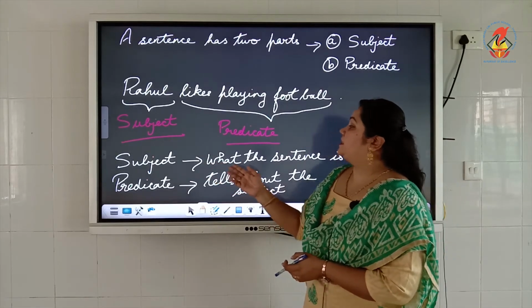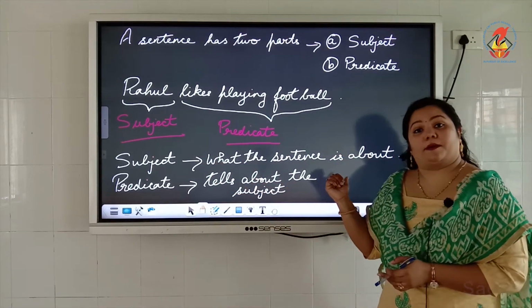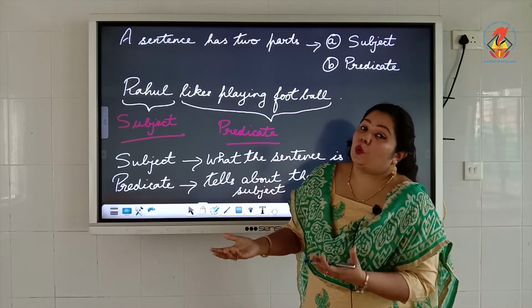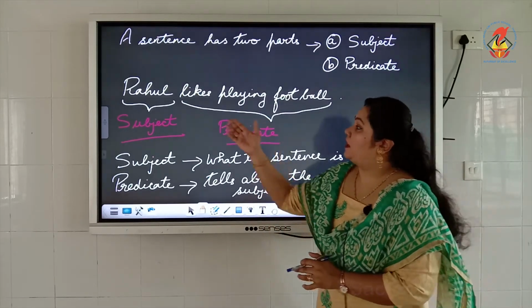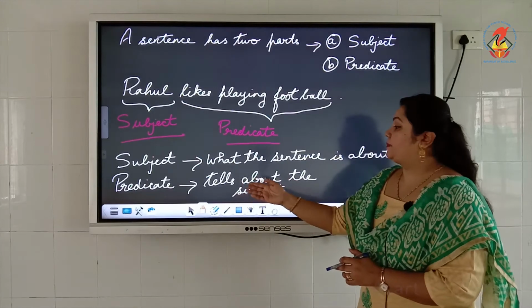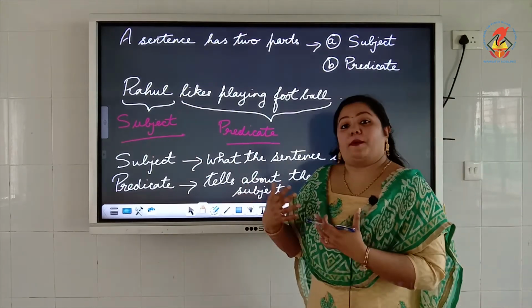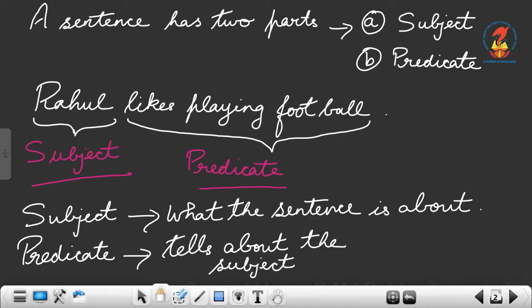Okay, the subject is what the sentence is about. What or whom we are speaking about becomes our subject. And the predicate would rather tell us more about the subject that we are speaking about. Okay, it gives us extra information about the subject. Okay, so they are the two parts of a sentence, subject and the predicate.